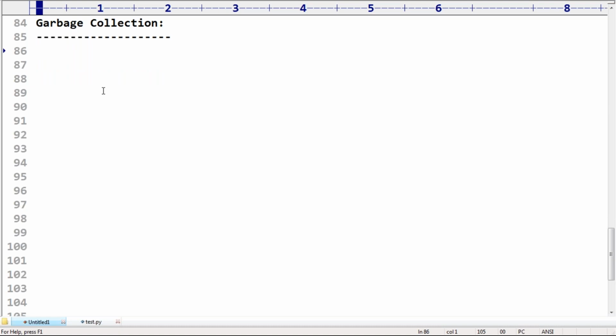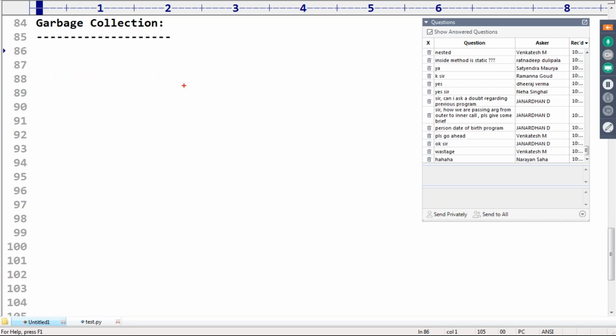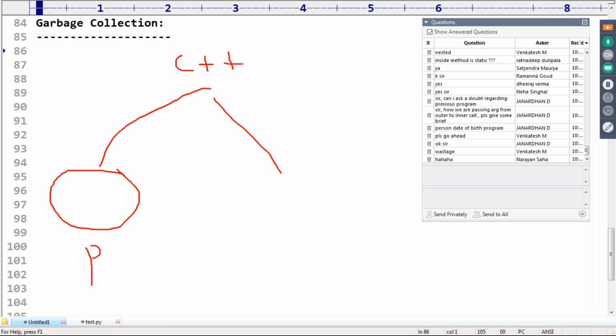In the old languages like C++, who is responsible to create an object? The programmer is responsible. Who is responsible to destroy that object? The programmer is responsible.